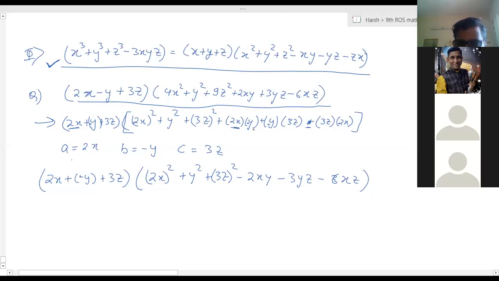This is A, this is B. X square, y square, z square, we have written like this. This is minus xz.